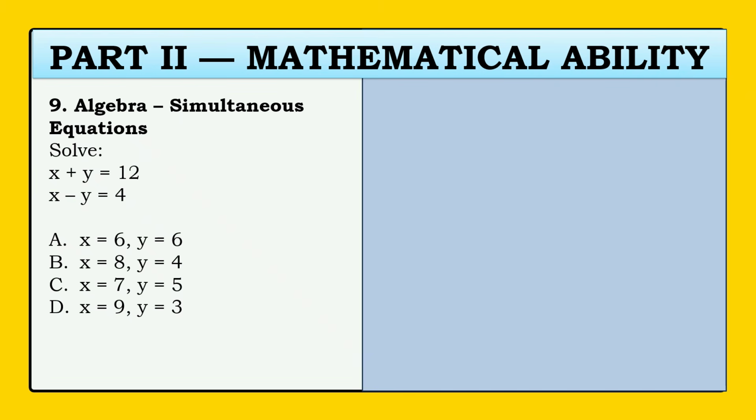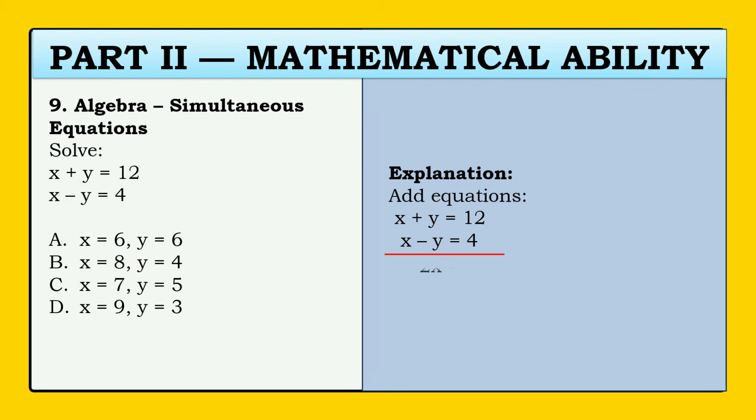Alright, let's find out. So, we're going to add the equations. We're going to use the elimination method. So, x plus y is equal to 12, x minus y is equal to 4. So, x plus x is equal to 2x. Positive y minus y is equal to 0, so we're just having 2x on the left side. 12 plus 4 is equal to 16. Then solve for x. Divide both sides of the equation by 2. So, x is equal to 8.